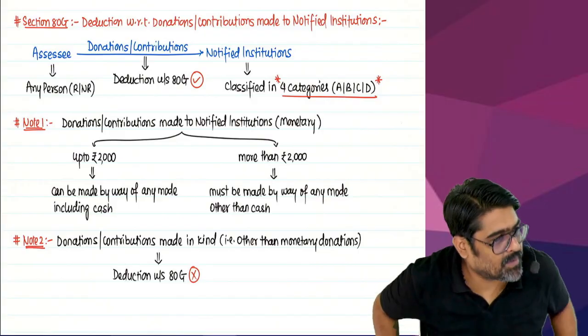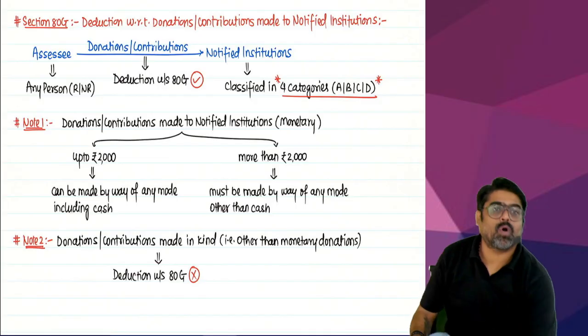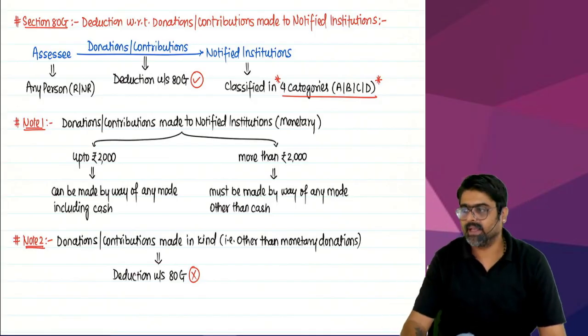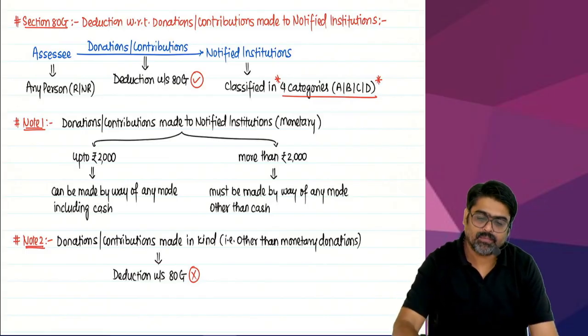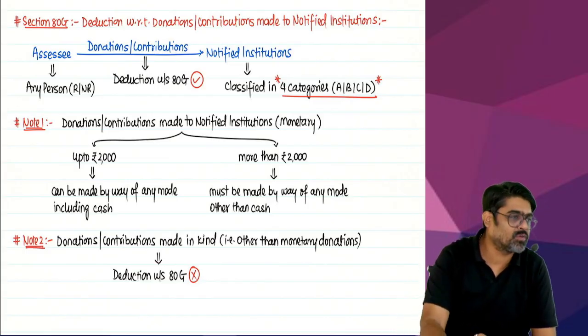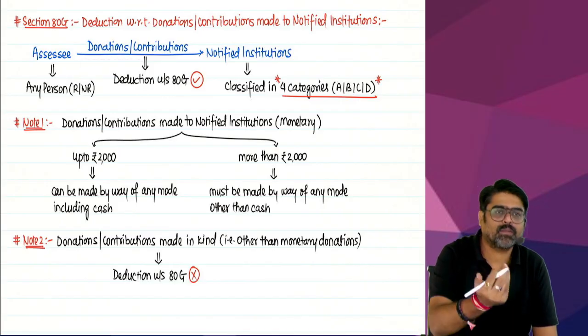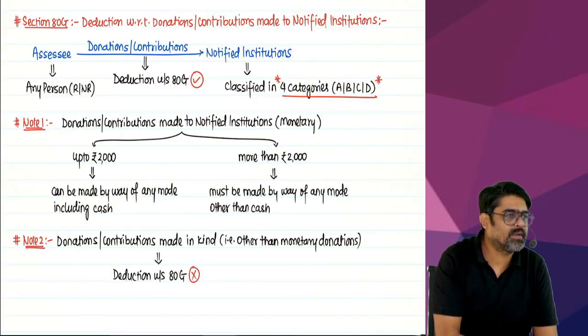Individual, HUF, AOP, BOI, company, firm, all the persons can take the deduction under 80G. Now, if you want to claim deduction under 80G, what are you supposed to do, you know? During the previous year, make donations. Donate some amount during the previous year. Wait. To whom will you donate? You will donate an amount to Amitabh Bachchan.